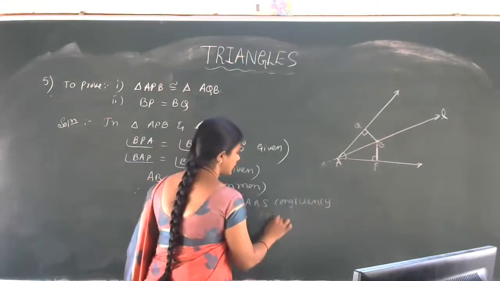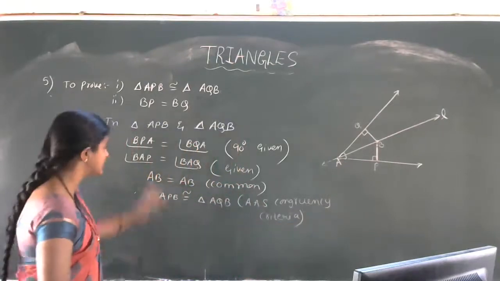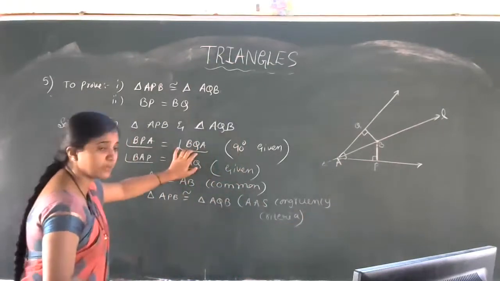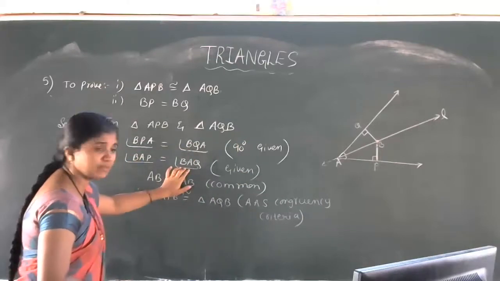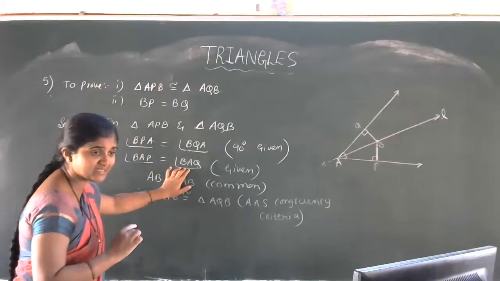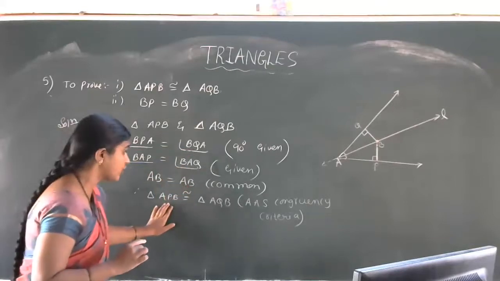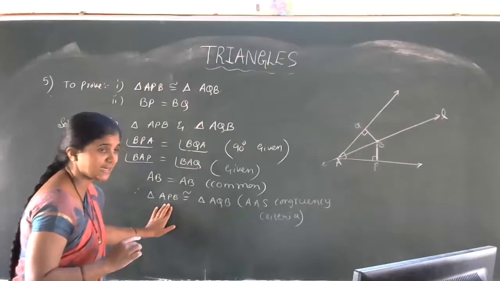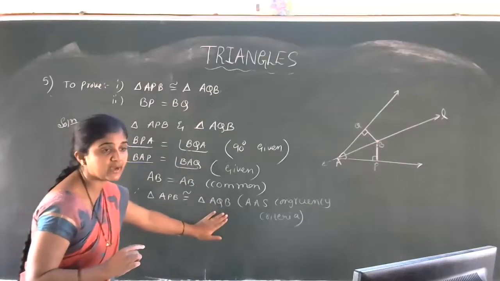AAS congruency criterion. Got the idea of this problem, students? Very simple. BPA is equal to BQA, 90 degrees given. Angle BAP is equal to angle BAQ because L is the angle bisector. Then AB is equal to AB, it's a common side. Therefore, according to AAS congruency criterion, we can say that triangle APB is congruent to triangle AQB.